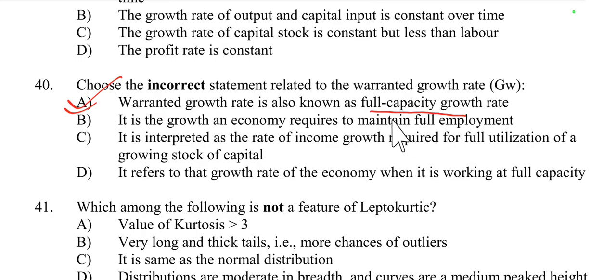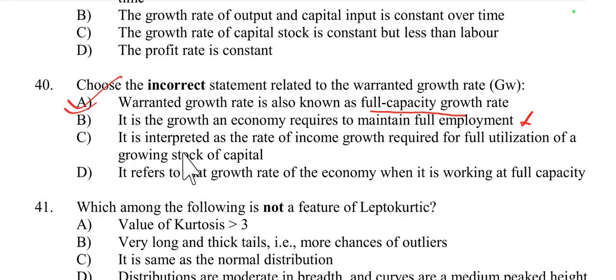Then it is the growth an economy requires to maintain full employment. No, this is incorrect, because while the warranted growth rate is associated with full capacity utilization, it doesn't necessarily guarantee full employment. It simply represents the growth rate where savings are fully absorbed by investment, maintaining a stable capital output ratio, not necessarily full employment level across the economy. So here option B is incorrect.